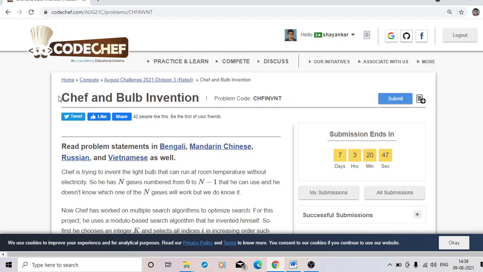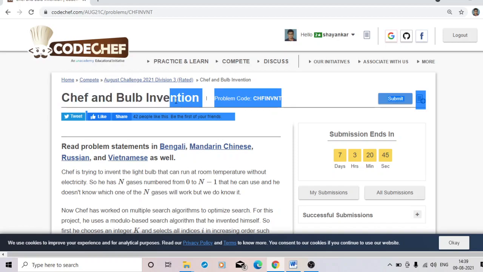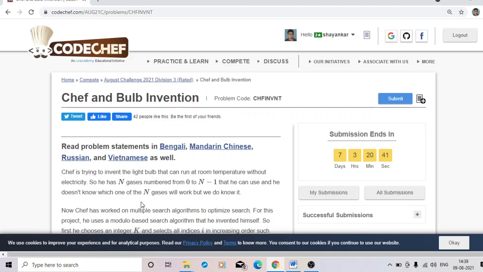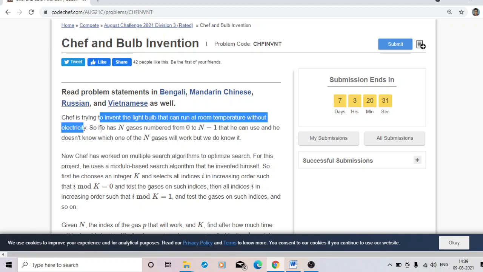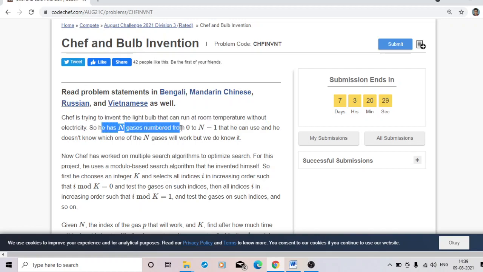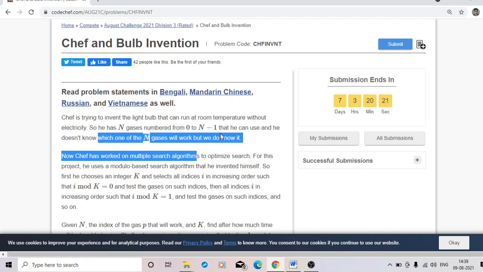Today I am going to explain the problem "Safe and Bulb Invention" from CodeSafe August 2021. The problem statement is: Safe is trying to invent a light bulb that can run at room temperature without electricity. He has n gases numbered from 0 to n minus 1 that he can use, and he doesn't know which one of the n gases will work, but we do know it.